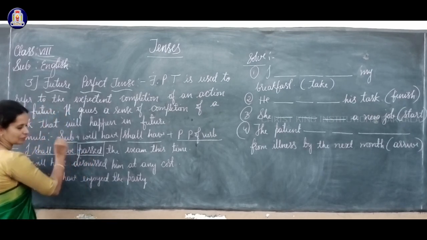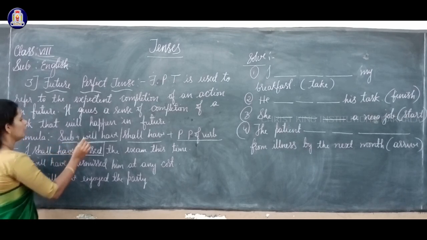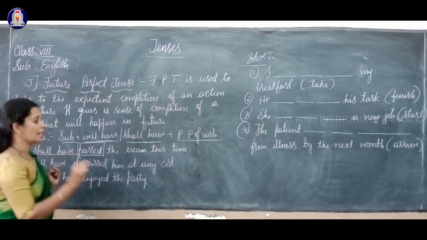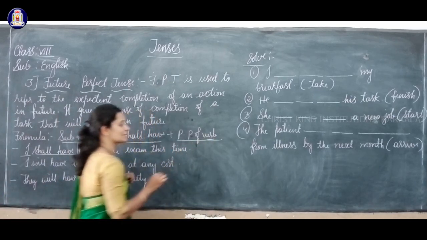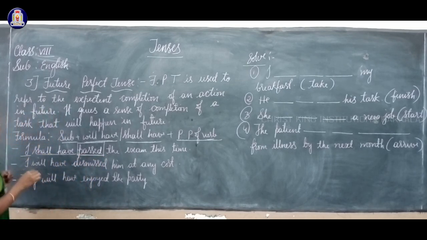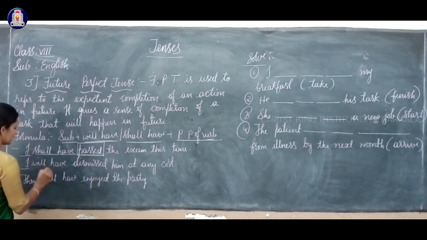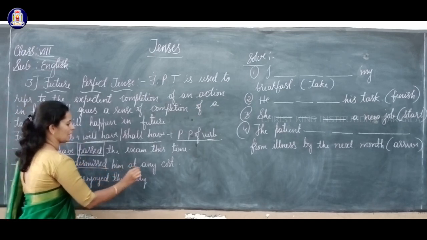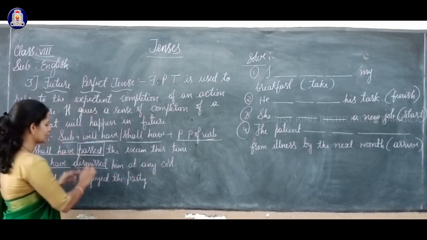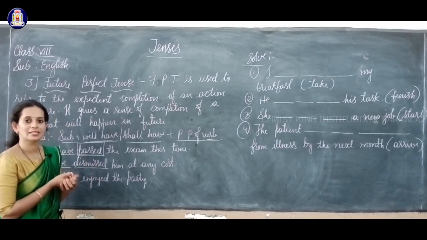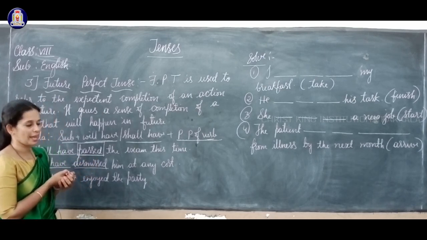Subject is already given here. What you have to add? Will have or shall have, and after that you have to use the past participle form of the verb. It comes here. Okay, so now here subject again, will have dismissed him at any cost. Dismissed is the past participle form of the verb which tells us about the completion of an action.